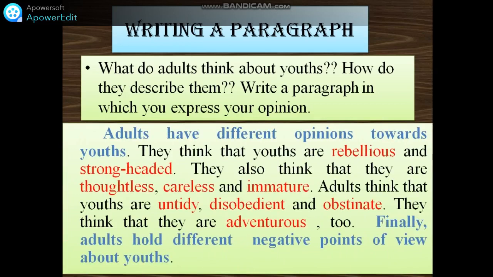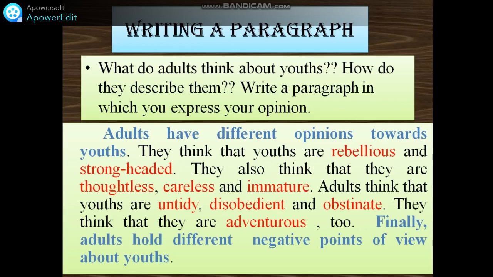So this is how the paragraph is going to look. Of course, we have the beginning of the paragraph, which is in blue, and the ending of the paragraph, also in blue. The first sentence is called the topic sentence, and the last sentence is called the conclusion. The sentences in the middle are called developing sentences. The topic sentence is usually the sentence that gives you a general idea about the paragraph.